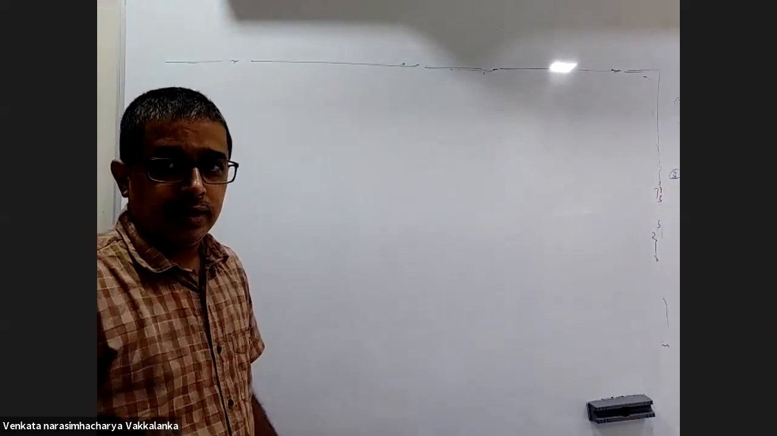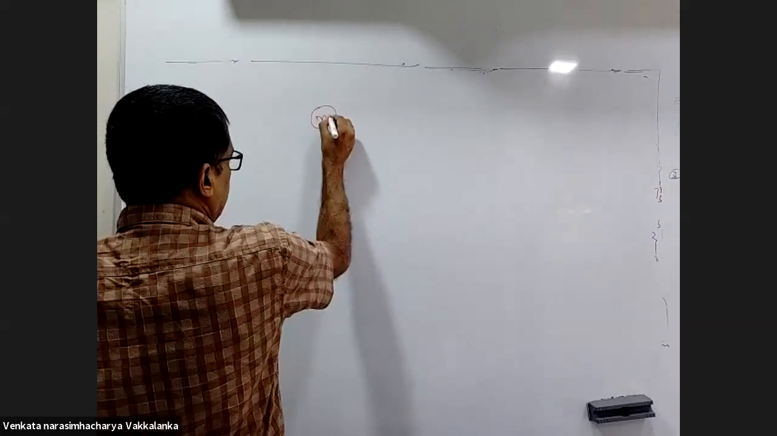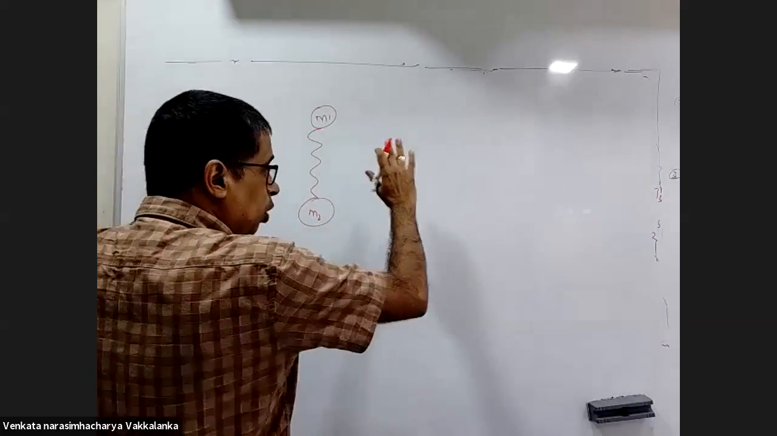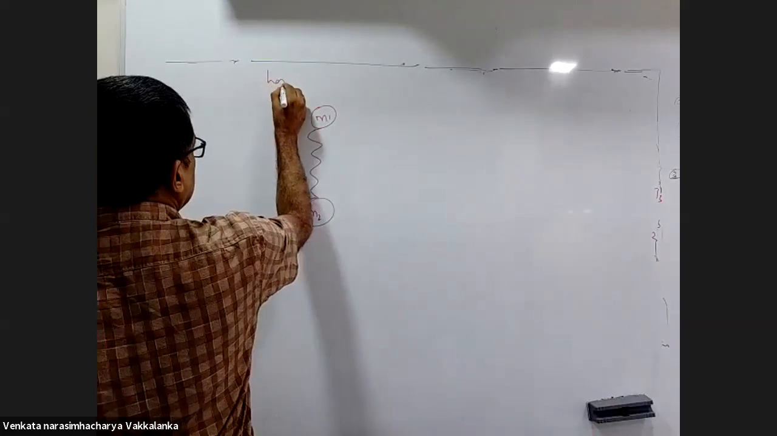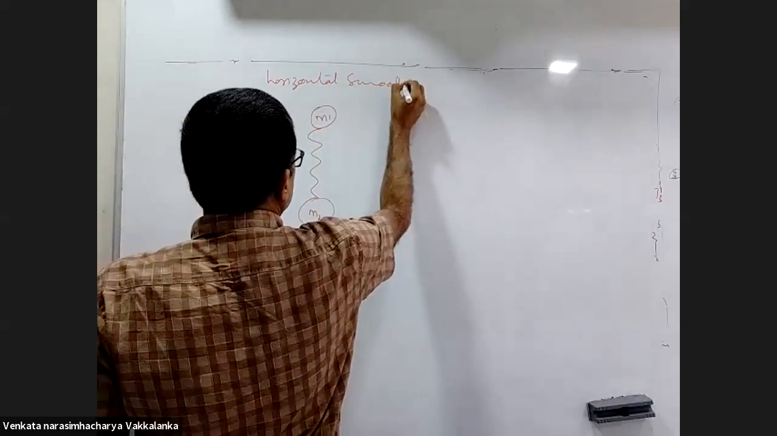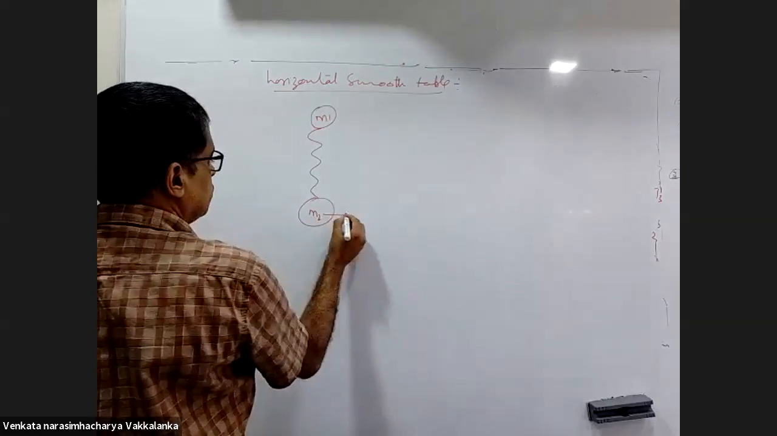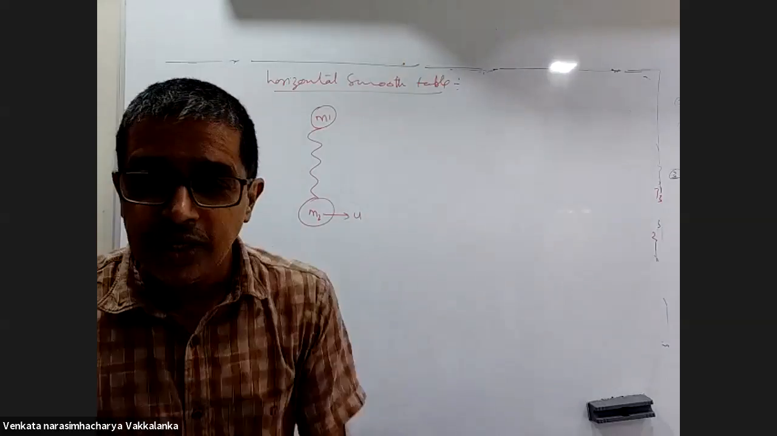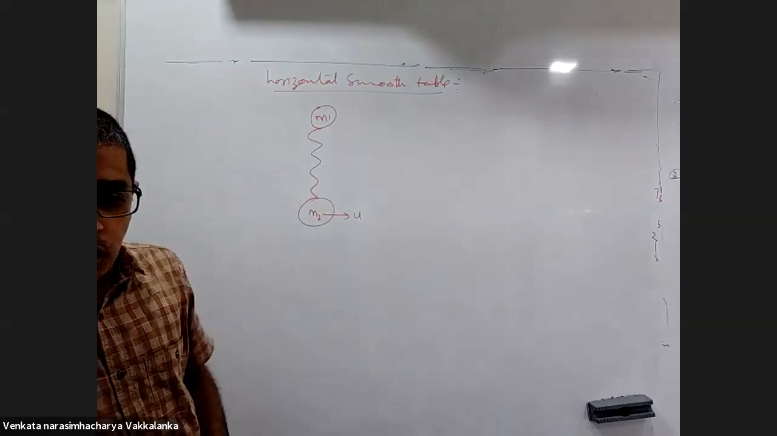Now listen. Firstly, if there is a body M1 and a body M2, kept on a horizontal table, you are having the top view. Horizontal smooth table. This is given a velocity of u. The string was initially not taut.